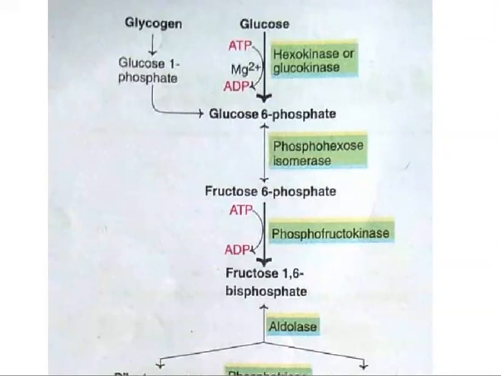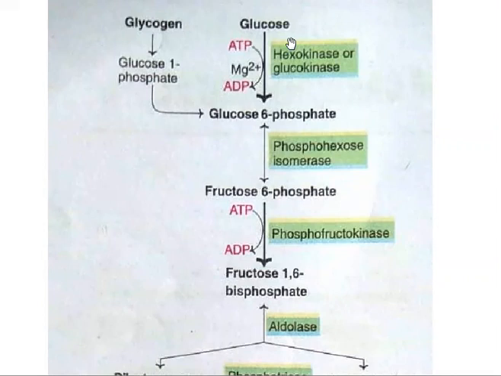This is an important topic from an academic point of view. The glycolysis pathway is also called the Embden-Meyerhof pathway, which occurs in the cytosol of the cell. Here the glucose molecule is the precursor for this pathway. Glucose is the starting material.